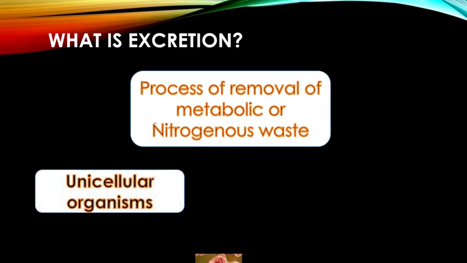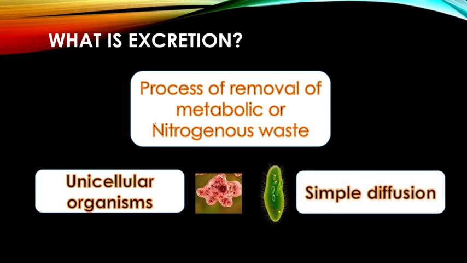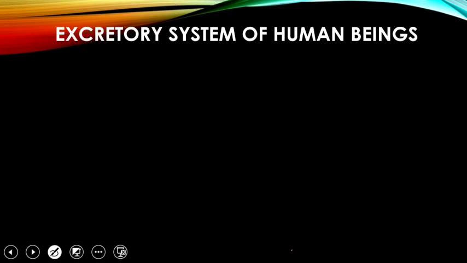If we talk about unicellular organisms like amoeba or paramecium, the normal process of diffusion helps them to remove the metabolic waste, that is, movement of nitrogenous waste from a region of higher concentration to a region of lower concentration. So excretion takes place by simple diffusion in unicellular organisms.